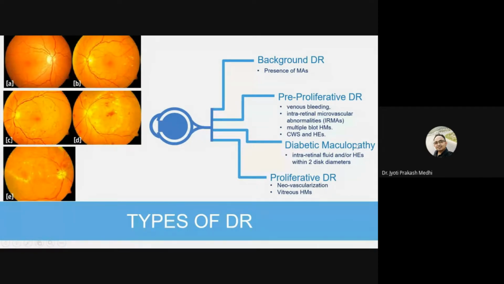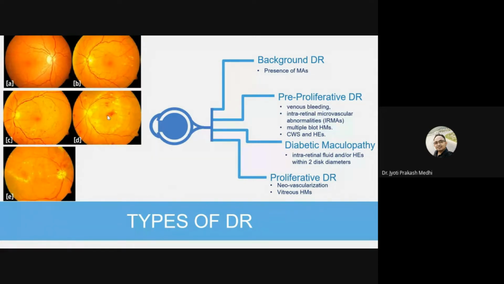Then diabetic maculopathy is also a part of pre-proliferative diabetic retinopathy. In diabetic maculopathy, whatever we observe in pre-proliferative diabetic retinopathy is present in the macular region. For example, as you can see in image D, the macular region is getting affected by the presence of hemorrhages. When the abnormalities involve the macular region, it is called diabetic maculopathy.